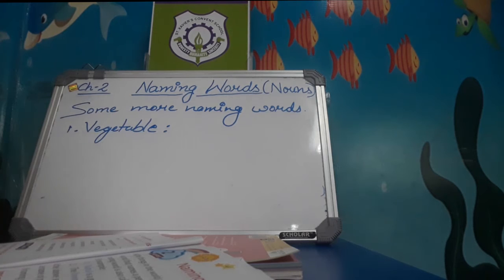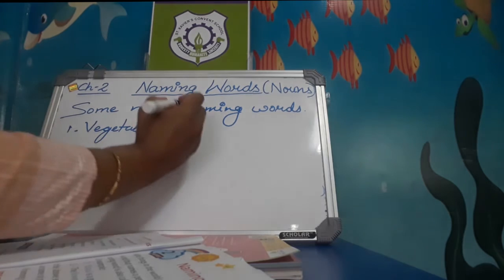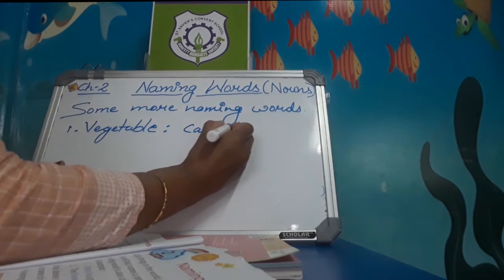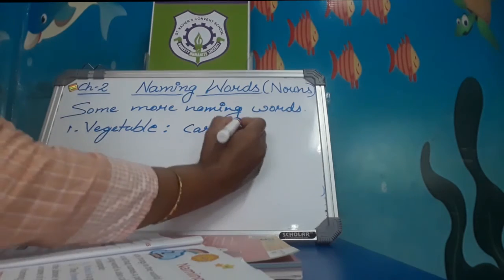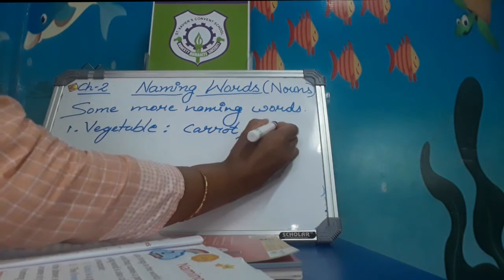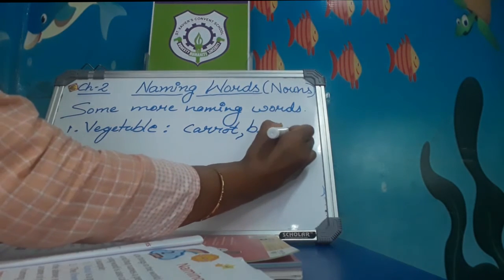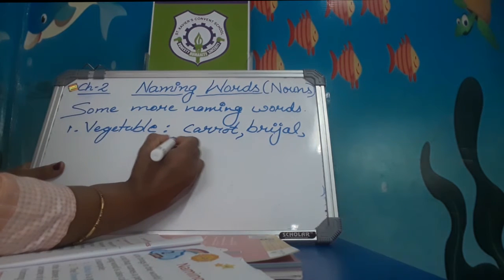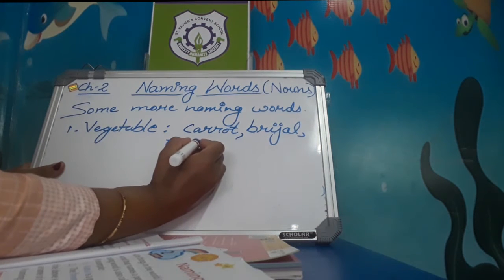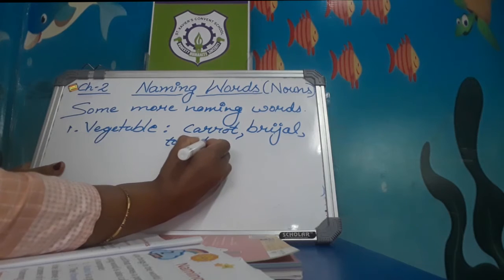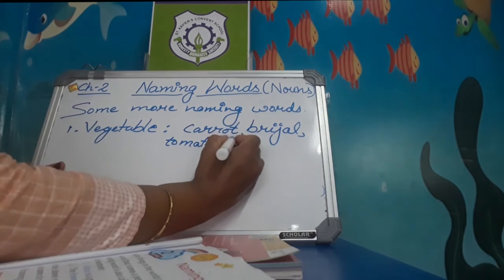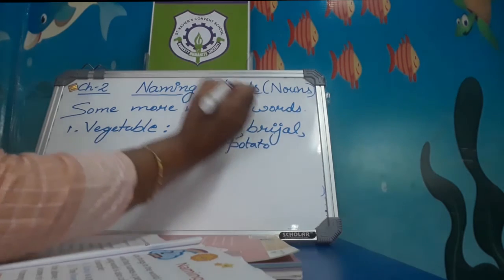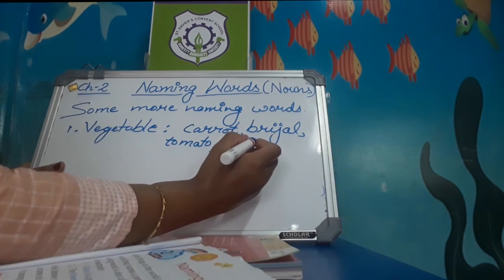Do you know the name of any vegetable? Of course you know carrot. Do you like carrot? Carrot, brinjal, and tomato, red tomato, and your favorite potato, and cabbage.